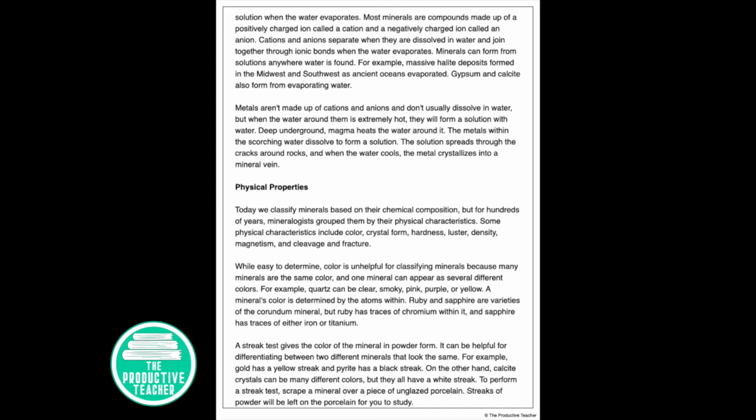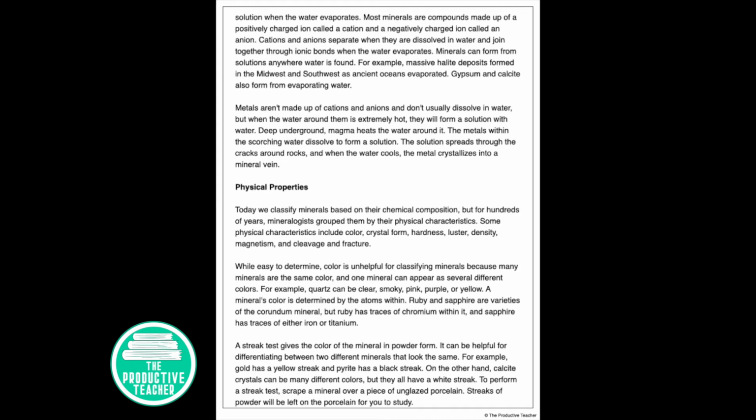A streak test gives the color of a mineral in powder form. It can be helpful for differentiating between two different minerals that look the same. For example, gold has a yellow streak and pyrite has a black streak. On the other hand, calcite crystals can be made up of different colors, but they all have a white streak.